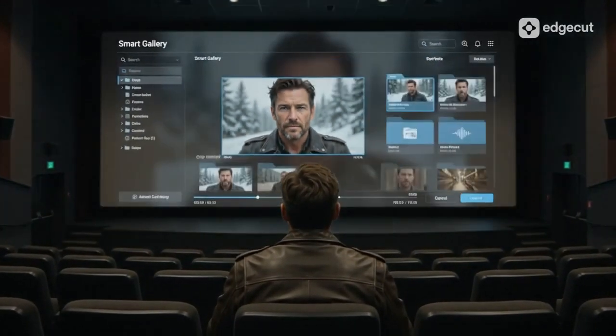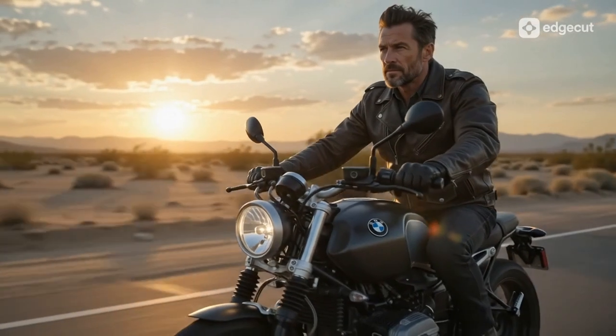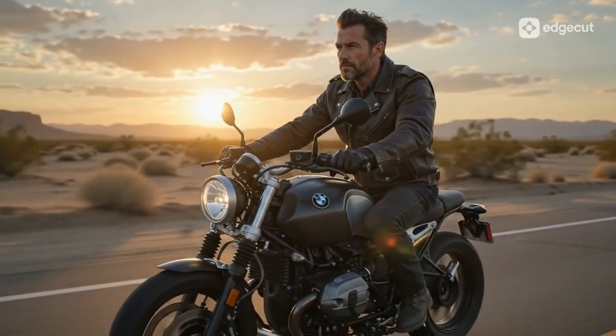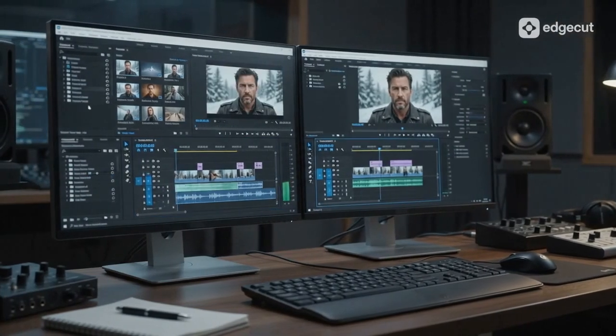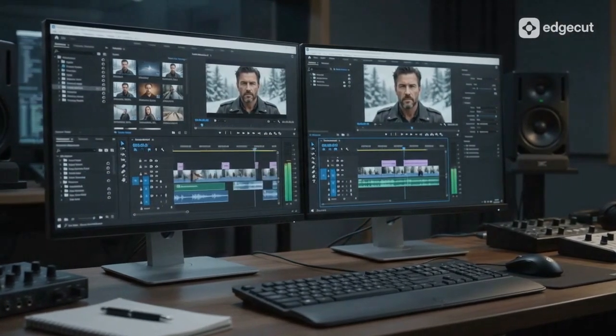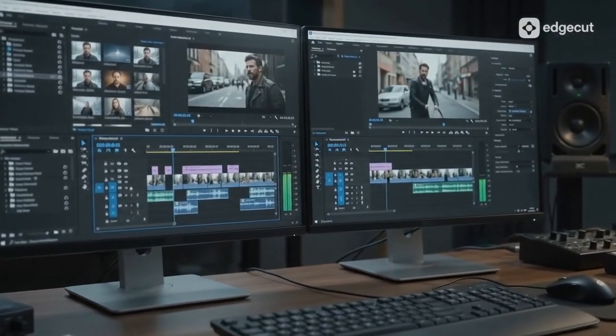Organize everything in the smart gallery. Find every scene when you need it. Finish it inside a professional video editor. Short clips are fine, but full stories are better. Smooth transitions.